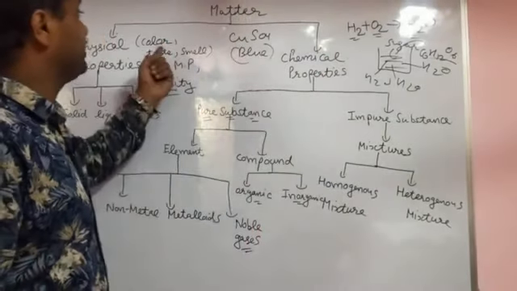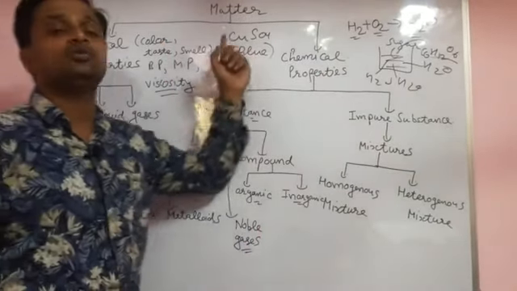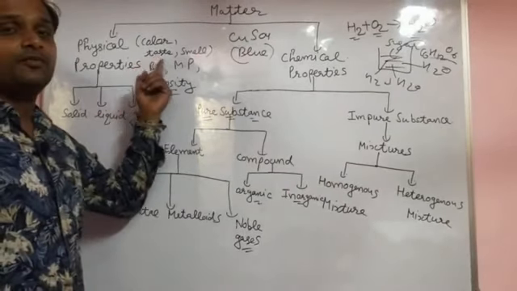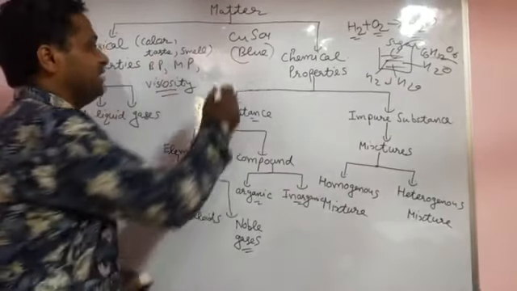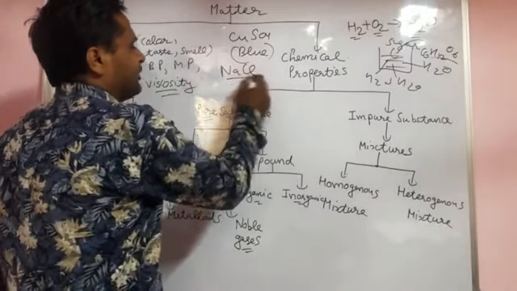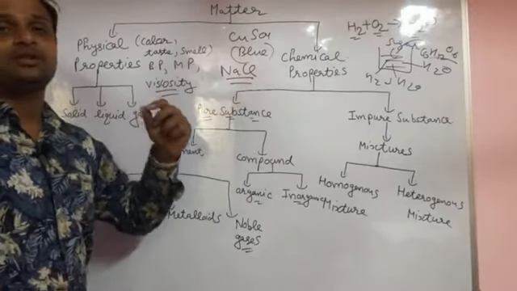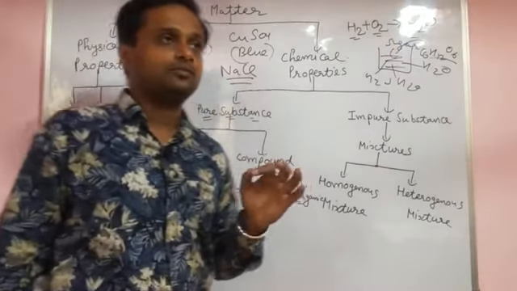First of all, you see their color. For example, if their color is blue, that is copper sulfate. And if you see their taste, for example, NaCl, sodium chloride, you see their taste, it is salt.